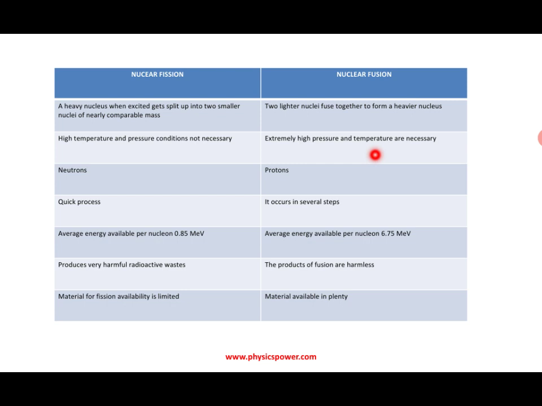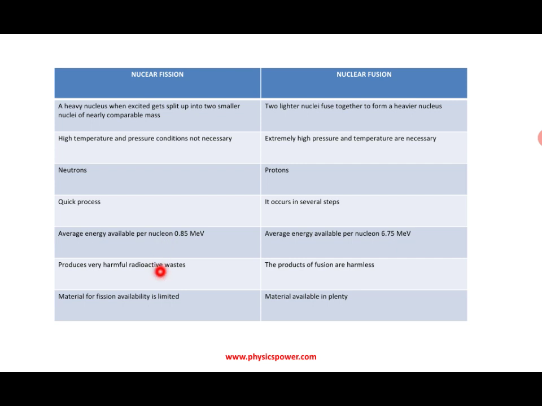So we should create a high temperature to initiate the nuclear fusion reaction. Neutrons are required to initiate the fission reaction, but protons are required for the fusion reaction. Fission is a very quick process: immediately the nucleus splits into two nuclei, but fusion occurs in several steps. Now from the energy point of view, as we just discussed, per nucleon the energy is approximately 0.85 MeV in nuclear fission, but in nuclear fusion you get much more energy, that is 6.75 MeV.